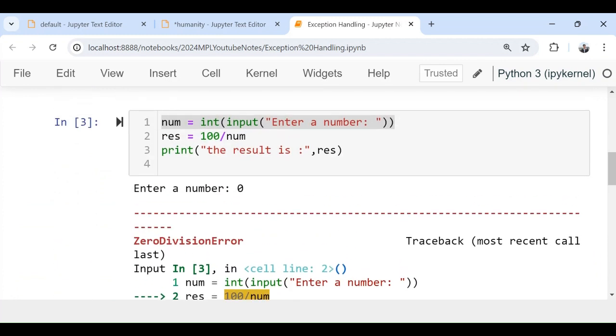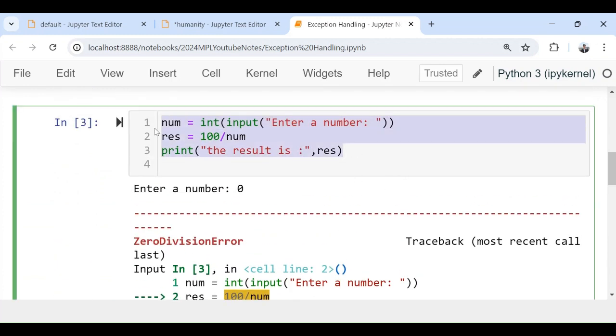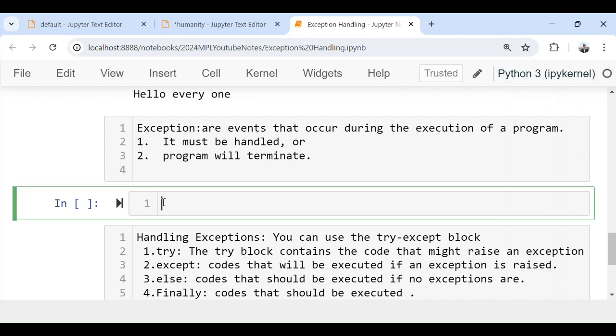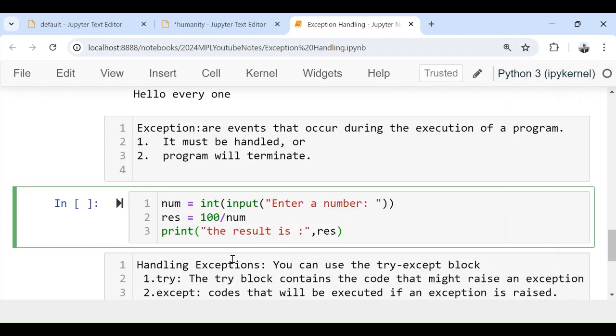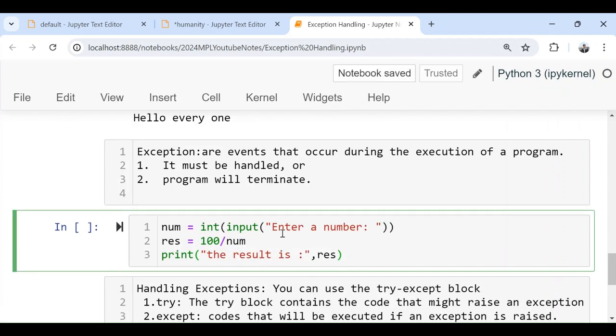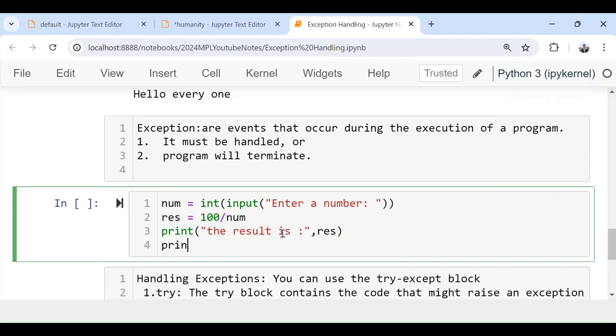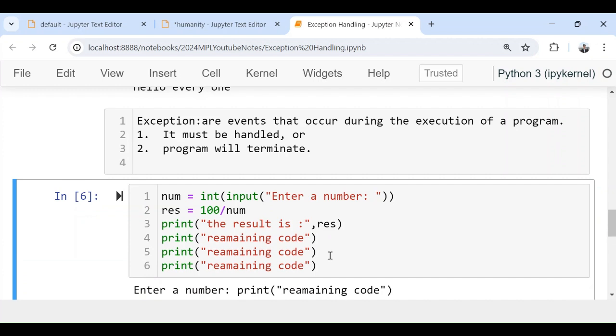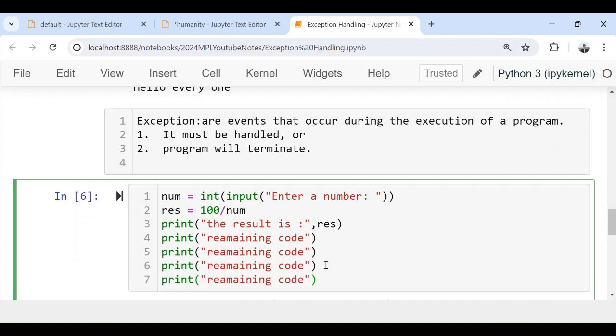See, if I have this code, let me just rewrite it here. This is something that we have already discussed. So the problem is that if I do not handle this exception, what will happen? For example, after printing this one, I will have my remaining code. This is my remaining code. So I may have hundreds of lines of code.